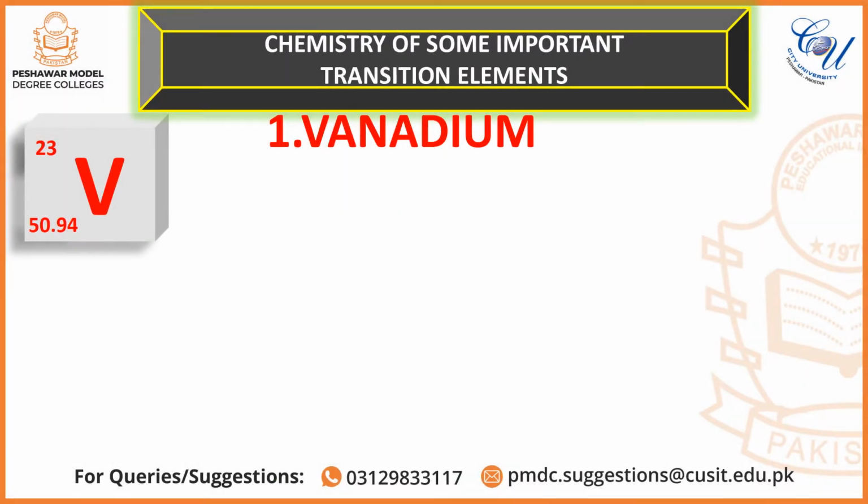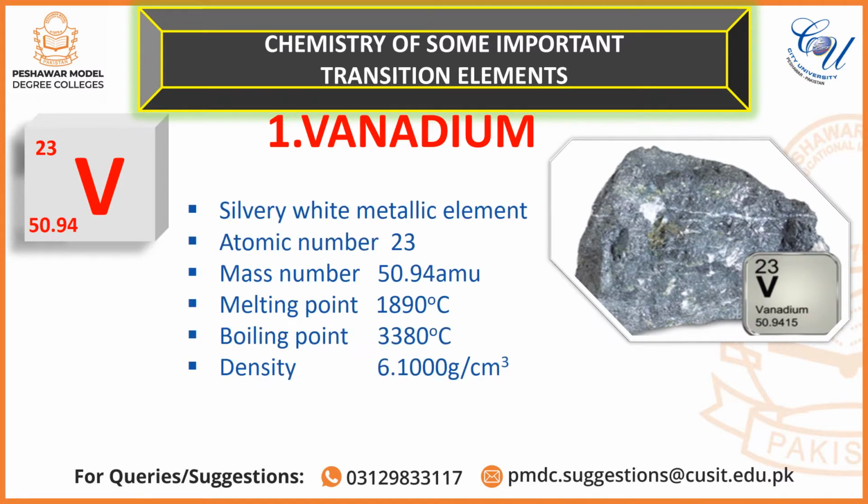Let's begin with vanadium. It is a silvery white metallic element with atomic number 23, mass number 50.9 AMUs, melting point 1890 degrees centigrade, boiling point 3380 degrees centigrade, and density 6.1 grams per cm cube.